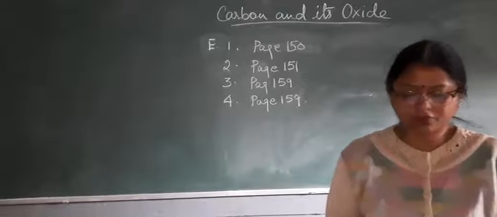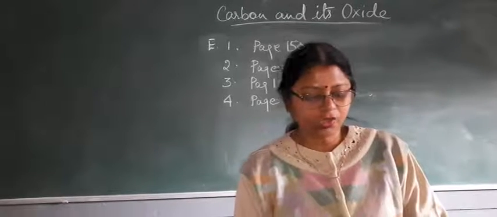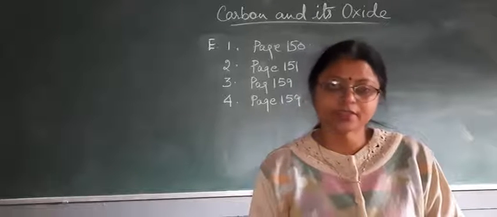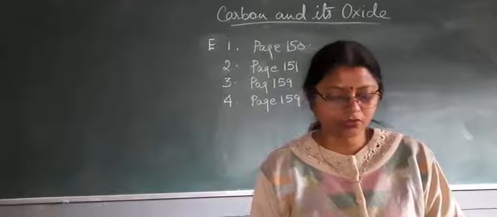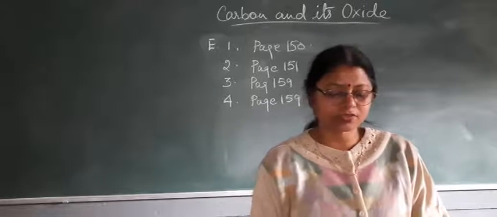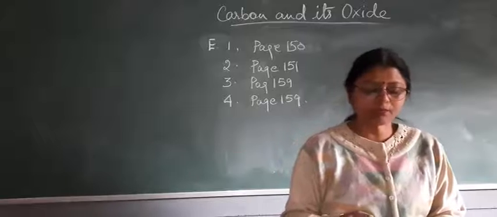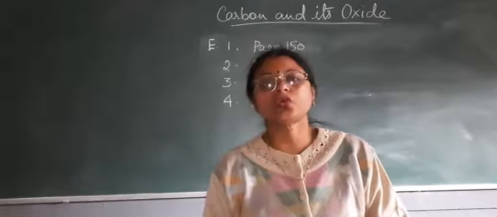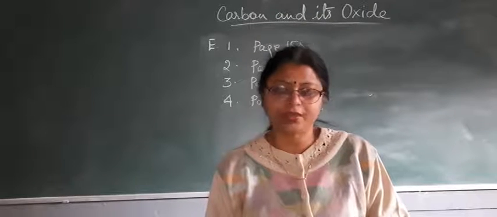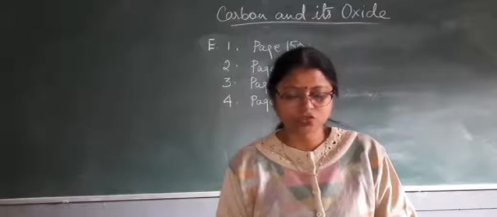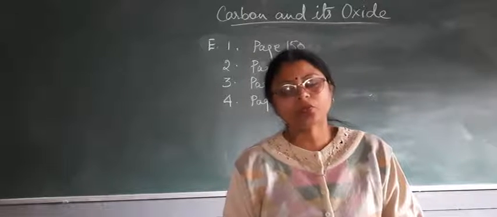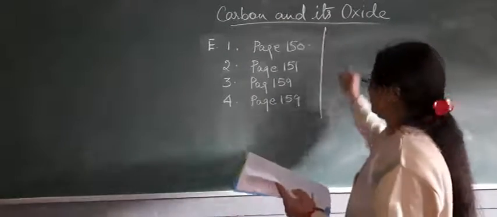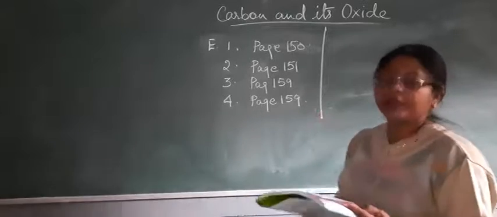Now children, after that comes the 'what happens' question. Here you have to write down the chemical equation and the product formed. You can see it from the book and write it down. First is excess of carbon dioxide passed through sodium carbonate. It forms soluble sodium bicarbonate, and you write down the equation. Carbon dioxide reacts with sodium oxide: Na2O plus CO2 changes to Na2CO3. So sodium carbonate will form.